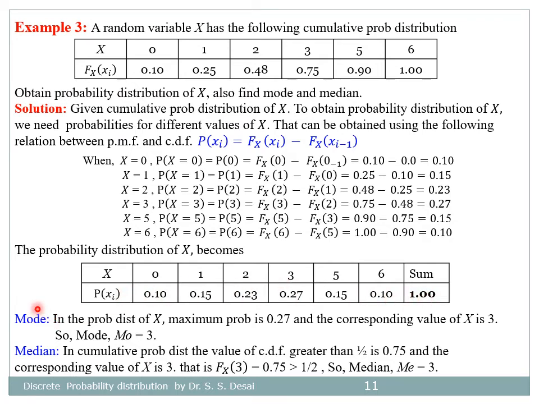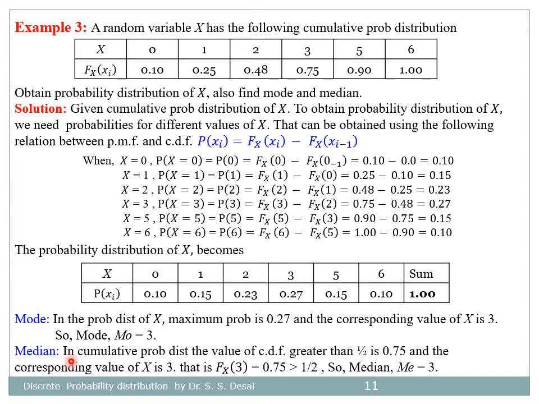Now to find the mode in the probability distribution of x, in this probability distribution the maximum probability is this one, 0.27, and the corresponding value of x is 3, and therefore the mode m0 is equal to 3 for this distribution.